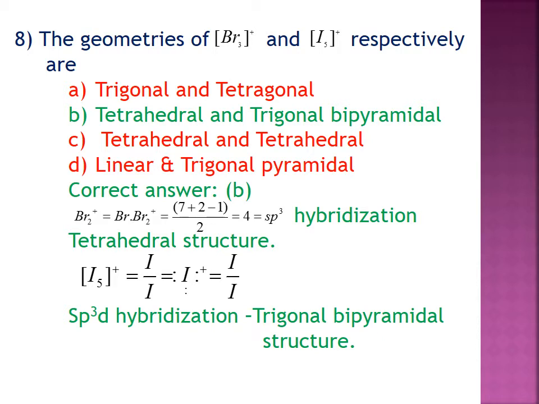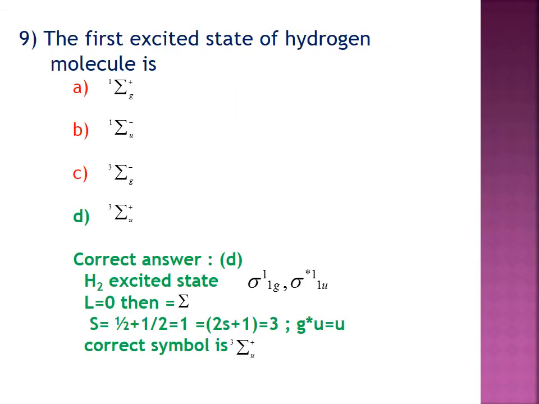And for tetrahedral structure, therefore sp3 hybridization structure is tetrahedral. For I5 plus, the hybridization is sp3d, trigonal bipyramidal structure. Therefore, option B is the correct answer. Tetrahedral and trigonal bipyramidal is the correct answer for this question.